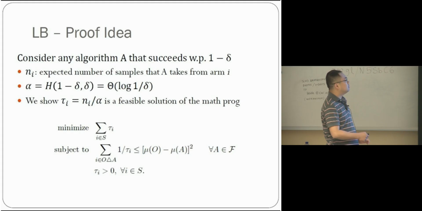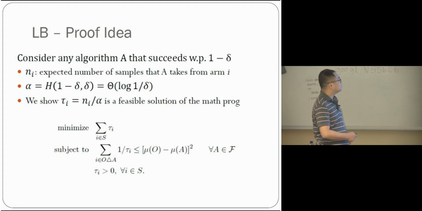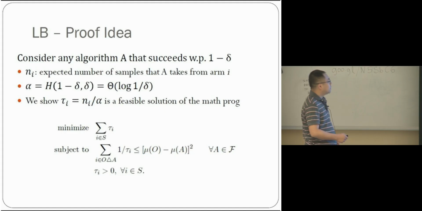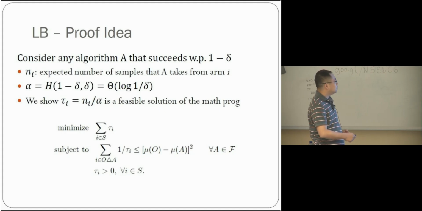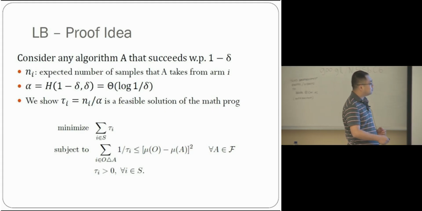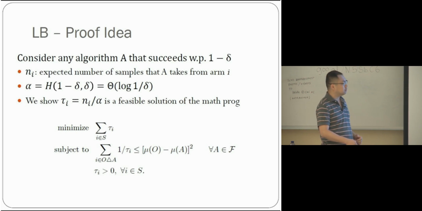Let's consider any algorithm that succeeds with probability 1 minus delta. Let's denote N_i to be the expected number of times we sample from arm i. Alpha is just a factor. We can show that tau_i, defined to be N_i over alpha, is actually a feasible solution of this mathematical program. Here we want to minimize the total number of samples subject to the following constraint.